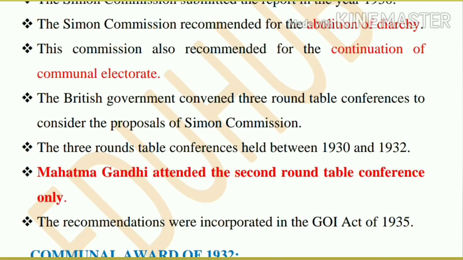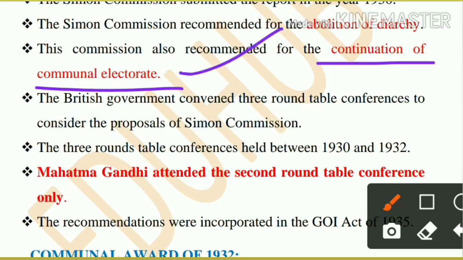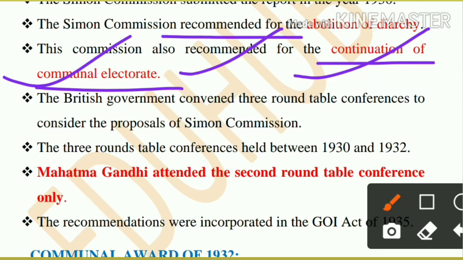So what was the recommendation of the Simon Commission report? This commission recommended the continuation of the communal electorate. The Simon Commission also recommended the abolition of diarchy. Diarchy means the reserved subject and transfer subject, two subjects were there, so it tried to abolish it.